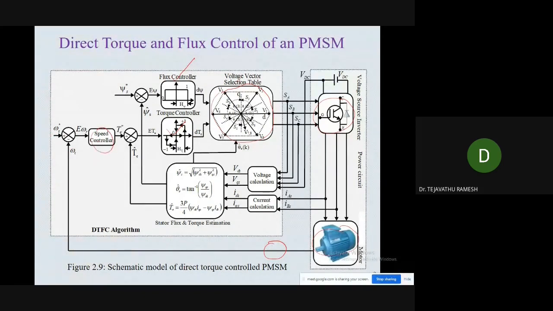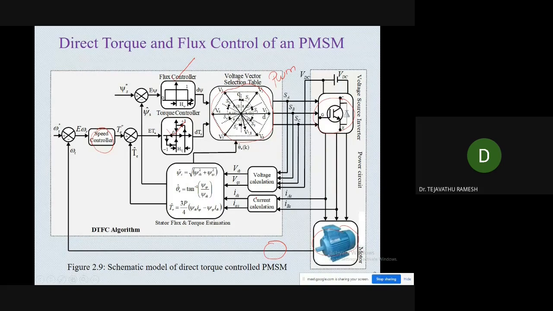So here we need only a single PI controller. We don't require any current controller like in the field oriented control method. So here we need only one PI controller. At the same time, you see here we don't require any PWM generator also. So there is no PWM block in this diagram.